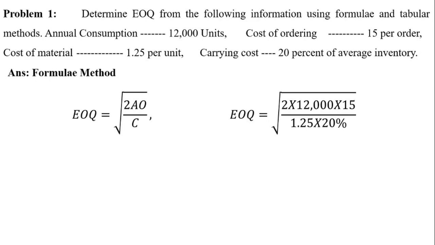Carrying cost is nothing but 20% of average inventory. Inventory value is 1 rupee 25 paise, and after taking the inventory value, we need to calculate 20% of that, that becomes carrying cost.